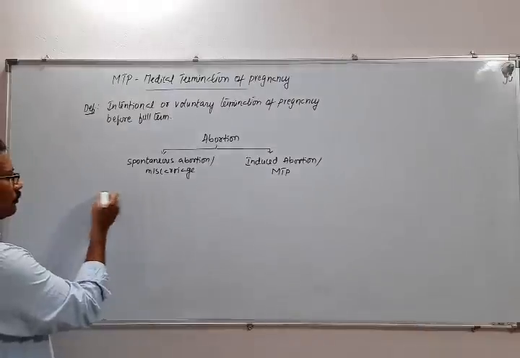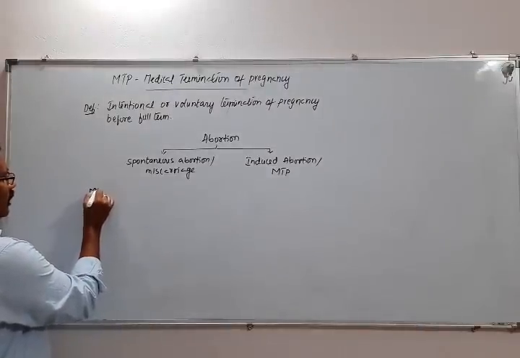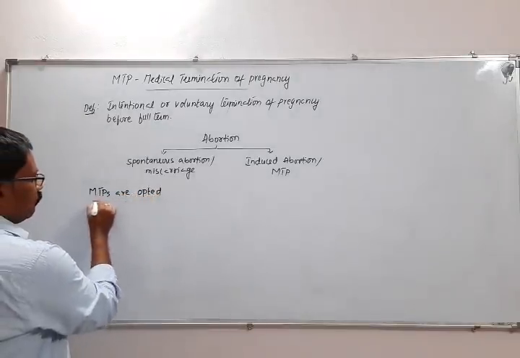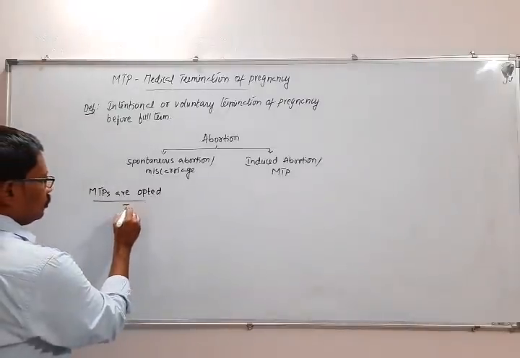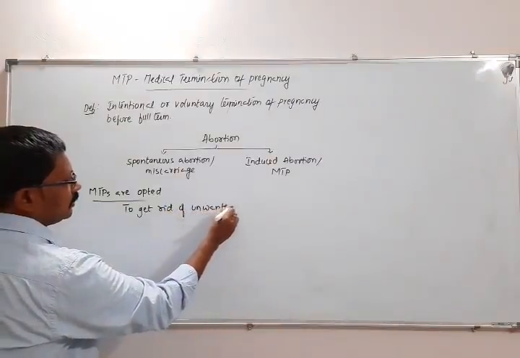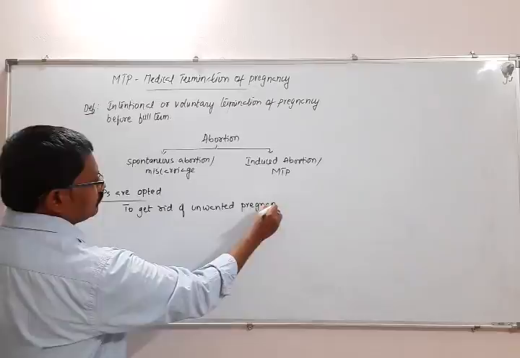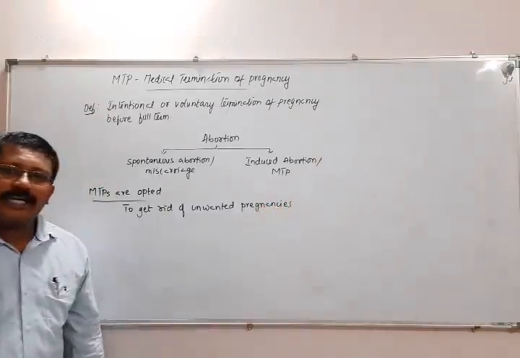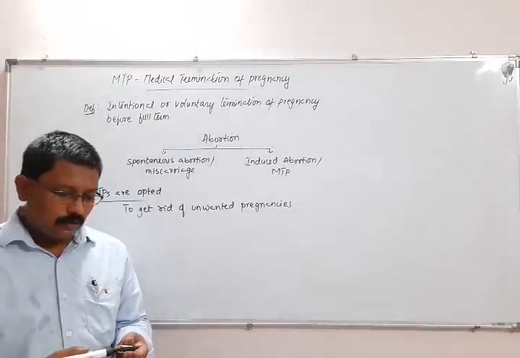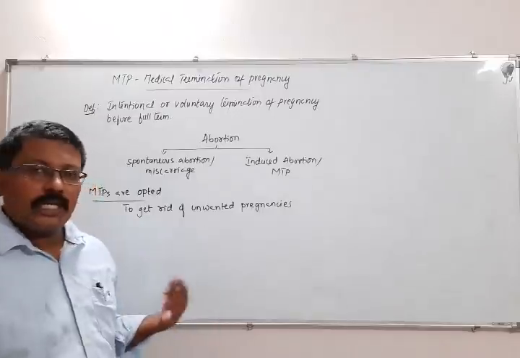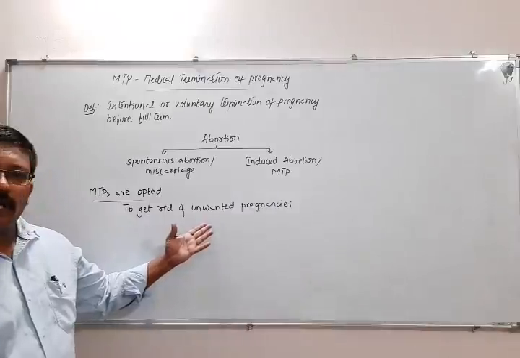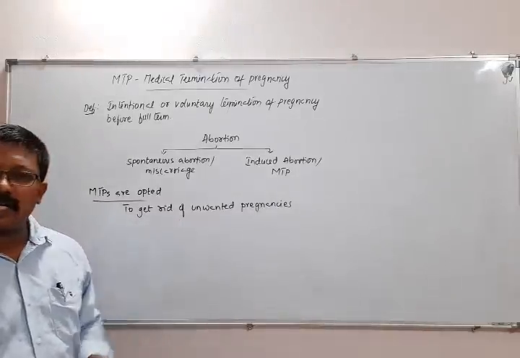Now the question comes, why do people want to go for MTPs? So here MTPs are opted. So for what purpose? Obviously to get rid of unwanted pregnancy. So they don't want the pregnancy, or they don't want to give birth to a child. Now the question comes, in what conditions does it become an unwanted pregnancy?